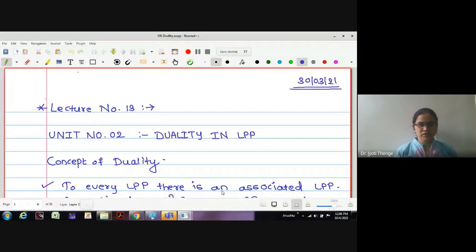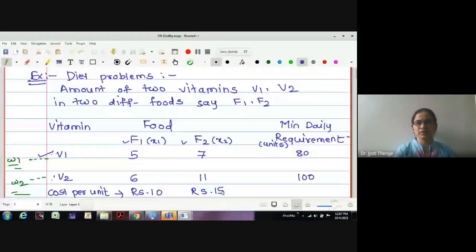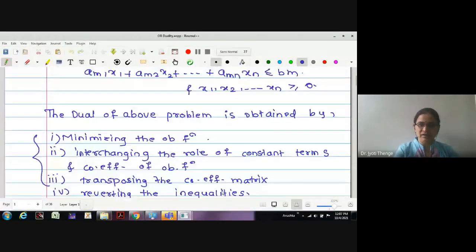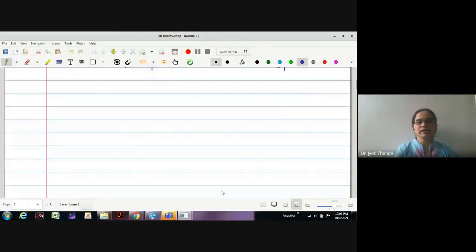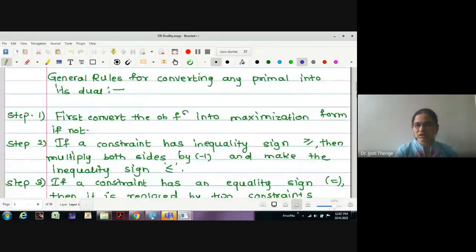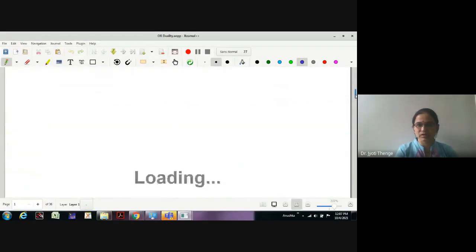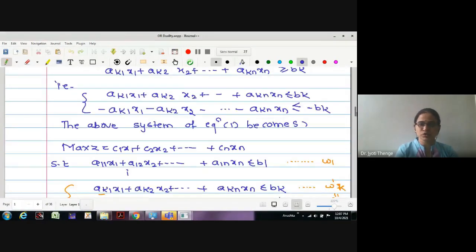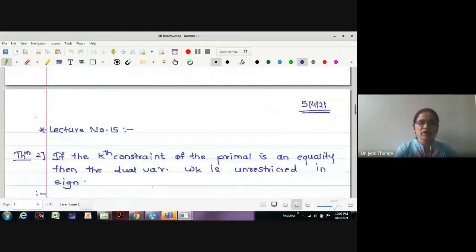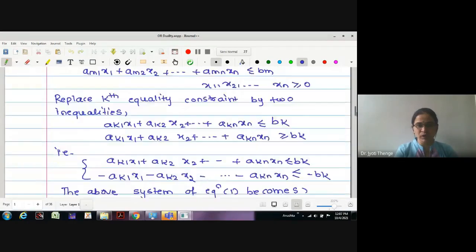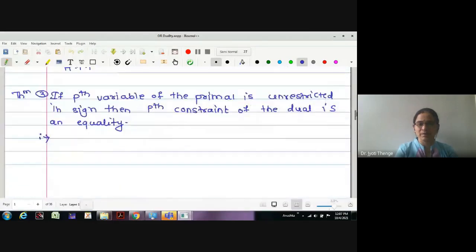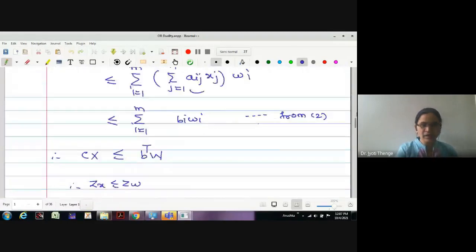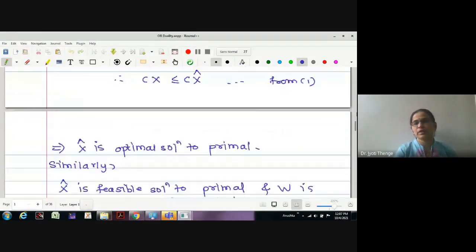In the last lecture, we have studied some main theorems of duality, such as the fundamental duality theorem and the complementary slackness theorem also. Let us have a look at what the fundamental duality theorem is. It gives us the relation between the solutions of a primal dual problem. The first statement says that if one of the problems from a primal dual has a finite optimum solution, then the other also has a finite optimal solution.